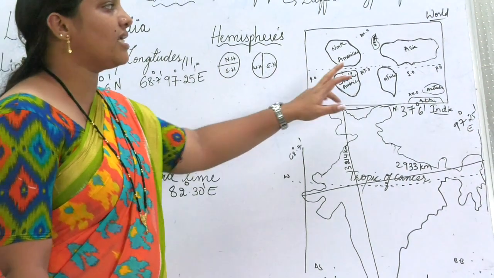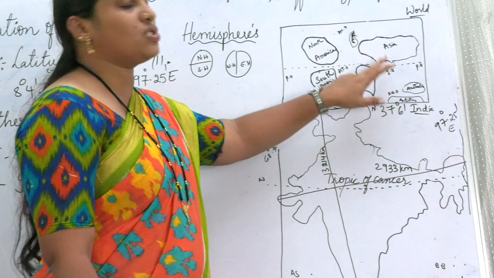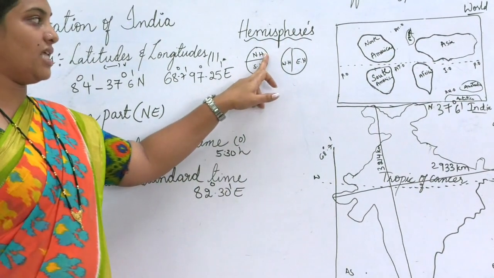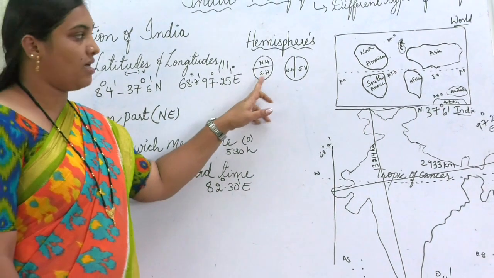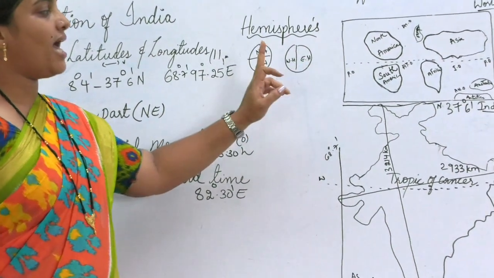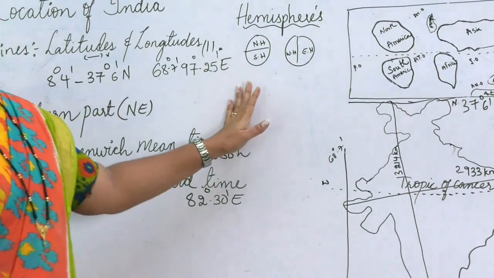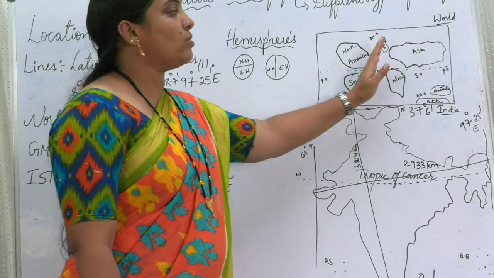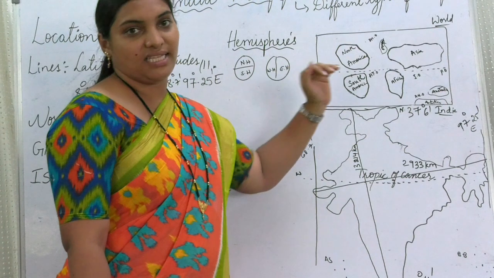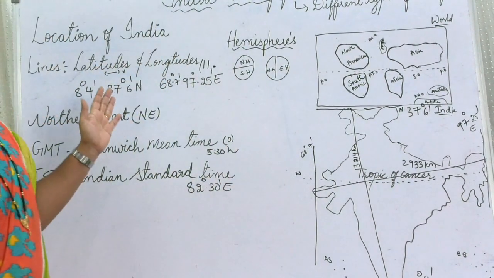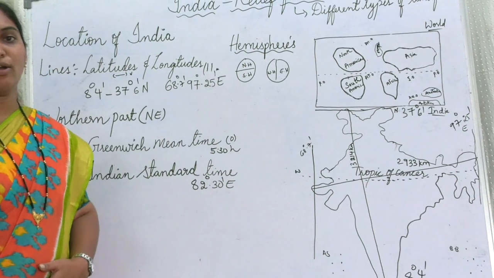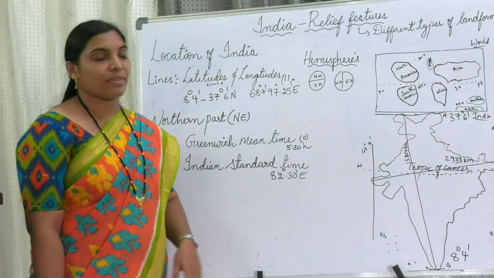Here our country India belongs to the northern hemisphere. If you look here, this is the northern hemisphere, this is the southern hemisphere. Here it is the eastern hemisphere and western hemisphere. Our country India lies in the northern part, slightly towards the northeastern side. So India's location is towards the northeastern side of the northern hemisphere.